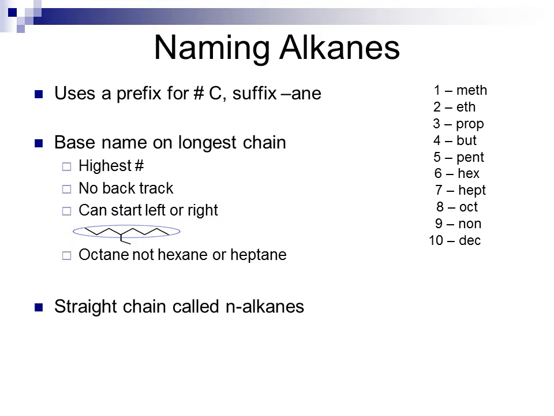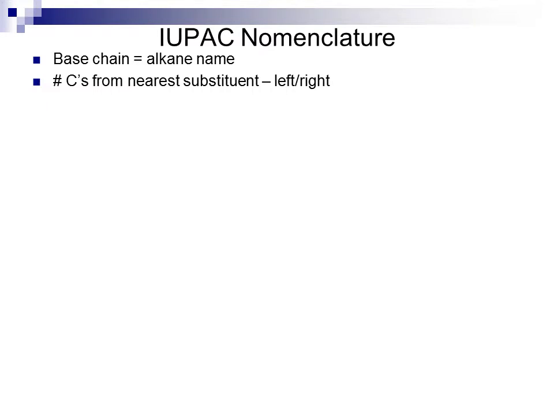Beyond a straight chain alkane, the number of possible isomers that can exist, where I have multiple configurations, gets very high very fast, so we use IUPAC rules to name those alkanes. In naming alkanes according to IUPAC rules, you first name the base chain as the alkane name of the longest chain, the number of carbons. You number the carbons from the nearest substituent, left to right or right to left, either way, whichever way the nearest substituent is. The goal is to have the smallest numbers possible on these substituents, or the branch points.